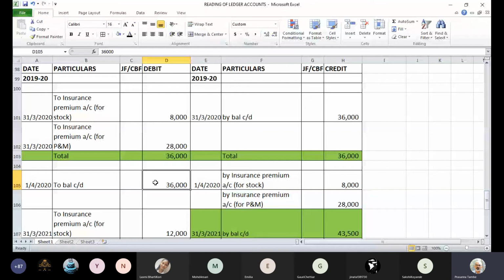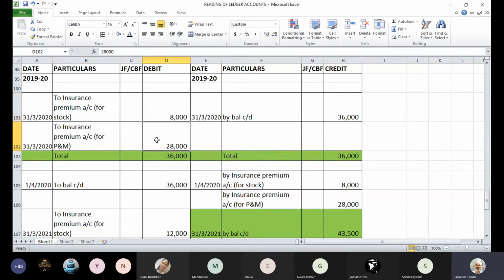These 4 months stock related insurance 8,000 and 7 months machinery related insurance which is 28,000 is for current financial year which is 2021. So we should transfer that to expenditure account. So how do we do that? On 1st April, we reverse the entry passed in the last year. You can see here entry passed in the last year on 31st March.